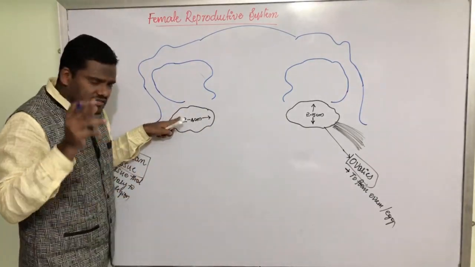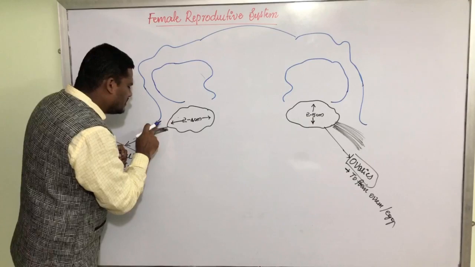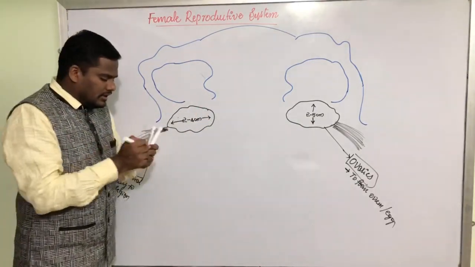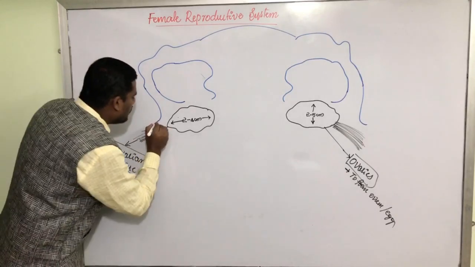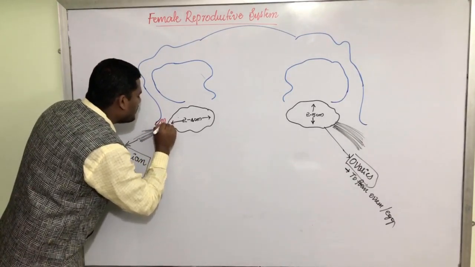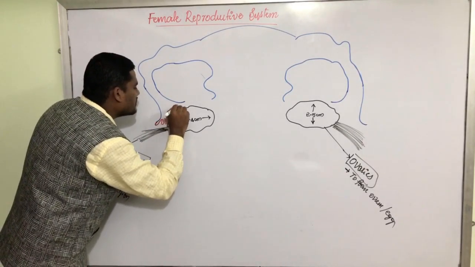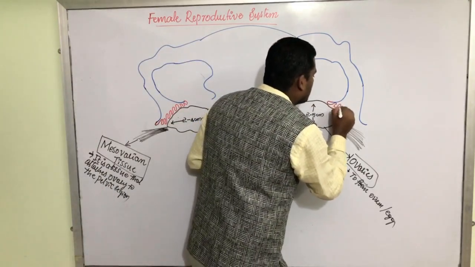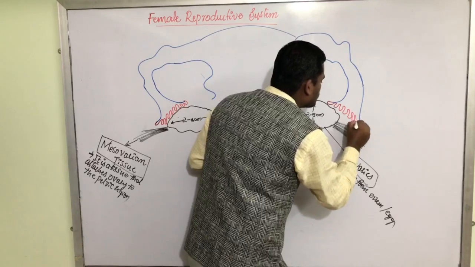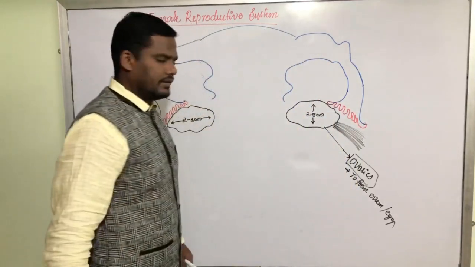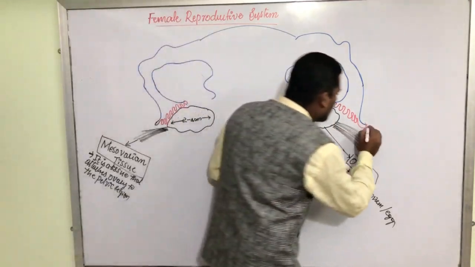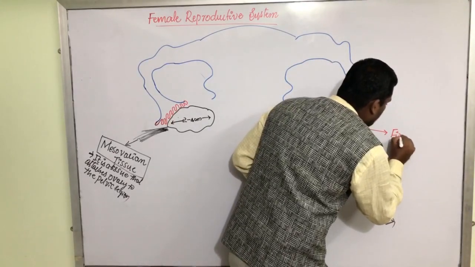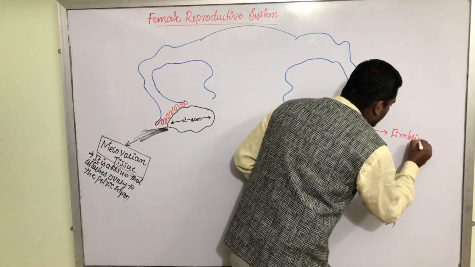As the ovary releases the egg, suddenly this structure sucks the egg from the ovary. For sucking purpose, we have certain finger-like projections here. These finger-like projections are called fimbriae.